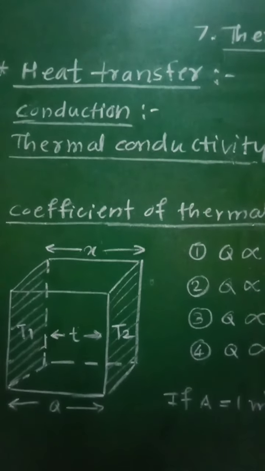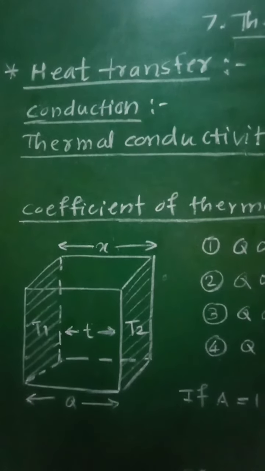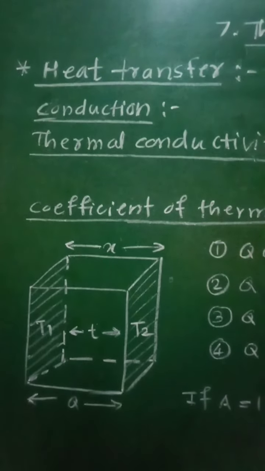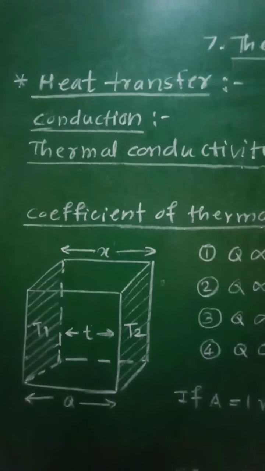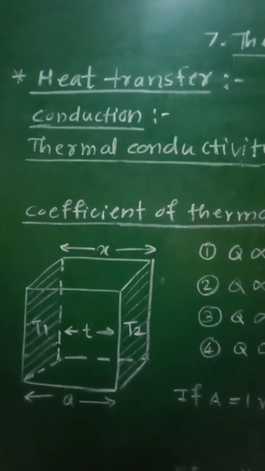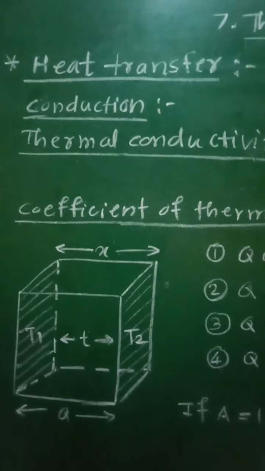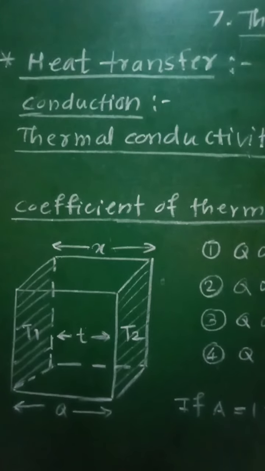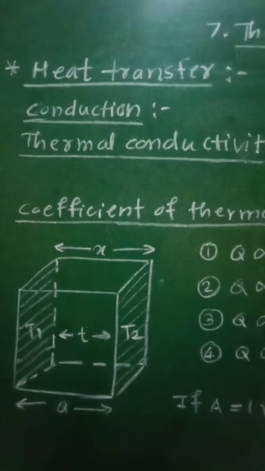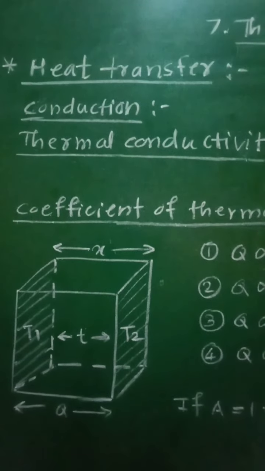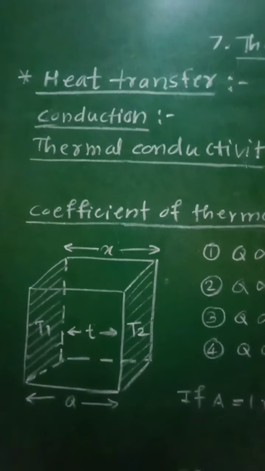Similarly, the radiation of heat energy takes place by electromagnetic waves, that is EM waves, in free space, and they travel with a speed of 3 × 10^8 meter per second. In this way, radiation takes place in the form of electromagnetic waves, and therefore it does not require any medium for its propagation or transfer.